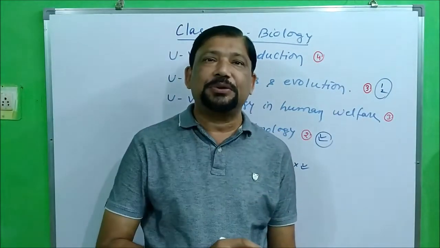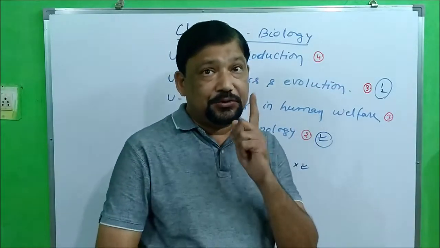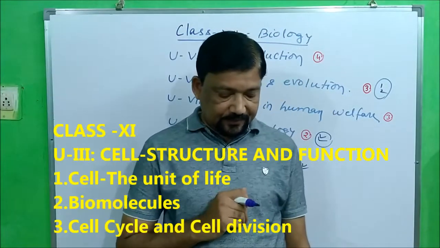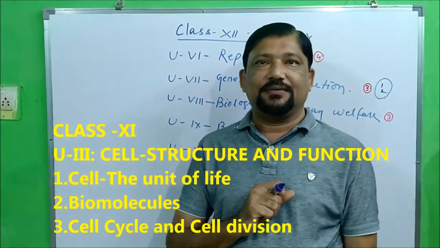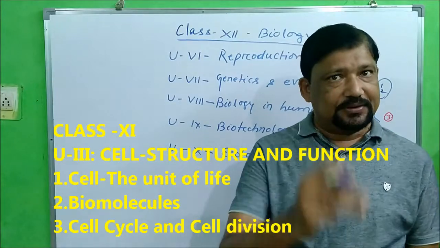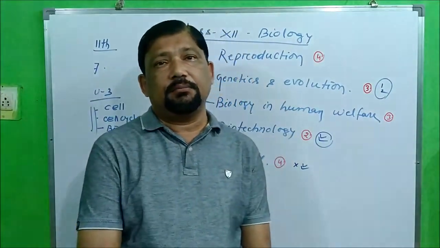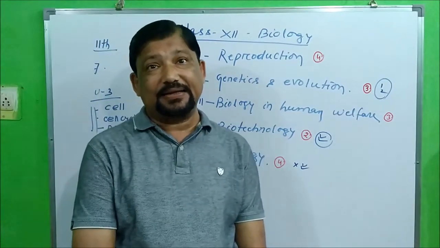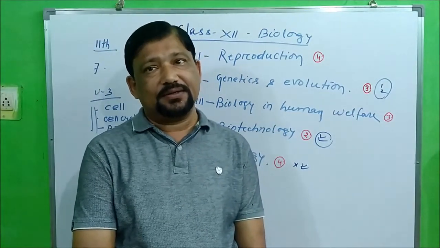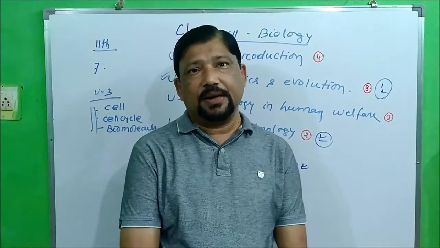And one more point you have to note: in class 11 biology, don't forget, you will see cell, biomolecules and cell cycle. Clear? So these 3 chapters and these 4 chapters are all at the molecular level. So try to learn them by heart and be thorough on these 7 chapters.